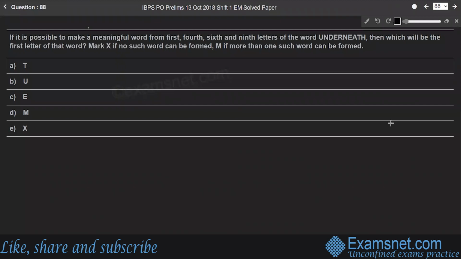Question 88. If it is possible to make a meaningful word from the first, fourth, sixth, and ninth letters of the word underneath, then which will be the first letter of that word? Mark X if no such word can be formed, and M if more than one such word can be formed. So the given word is UNDERNEATH.